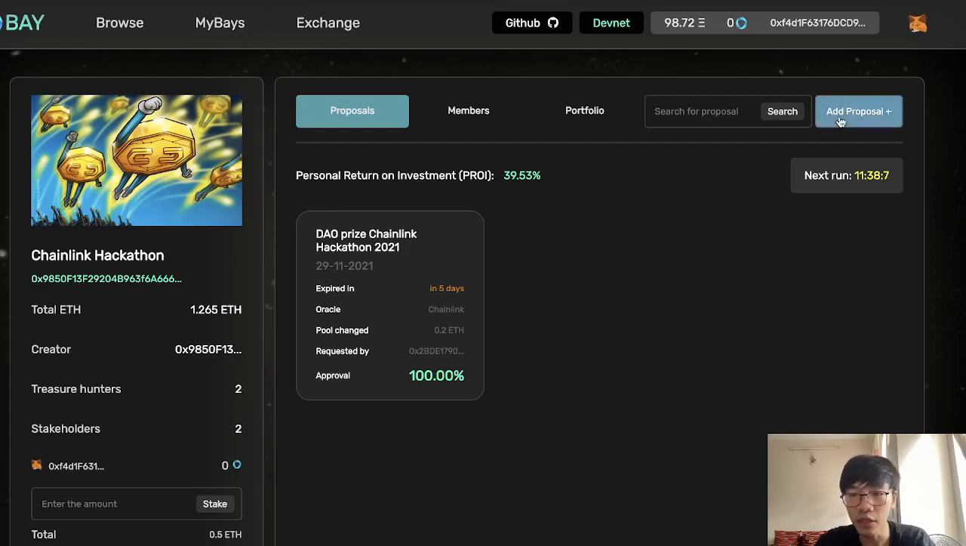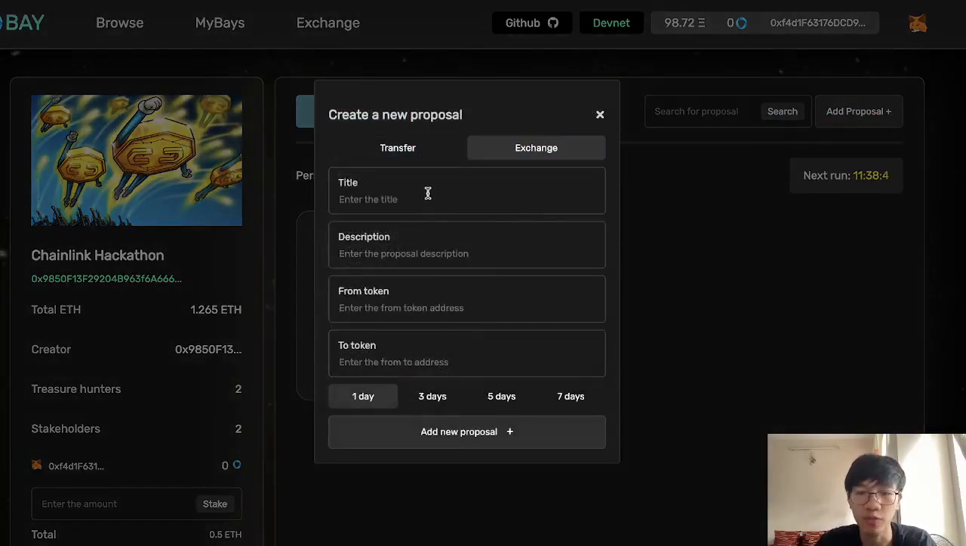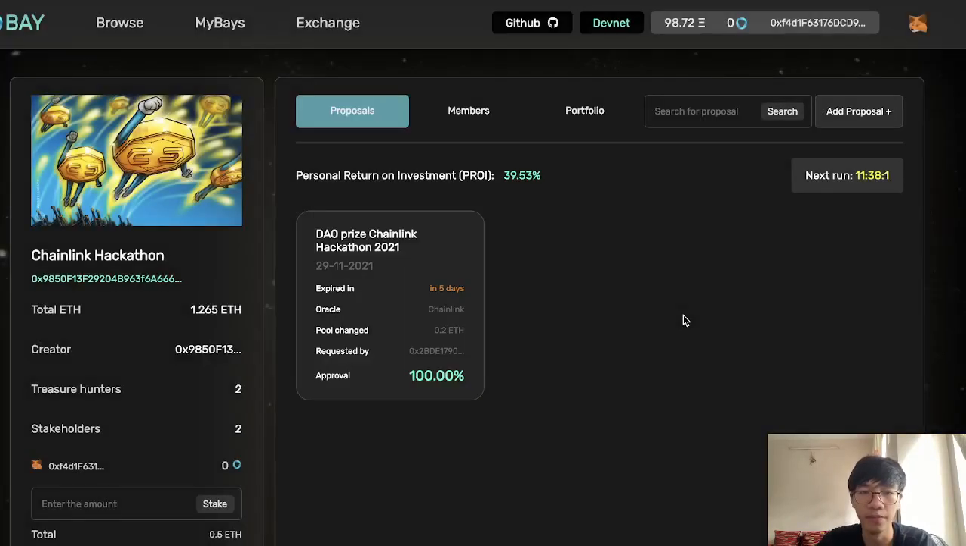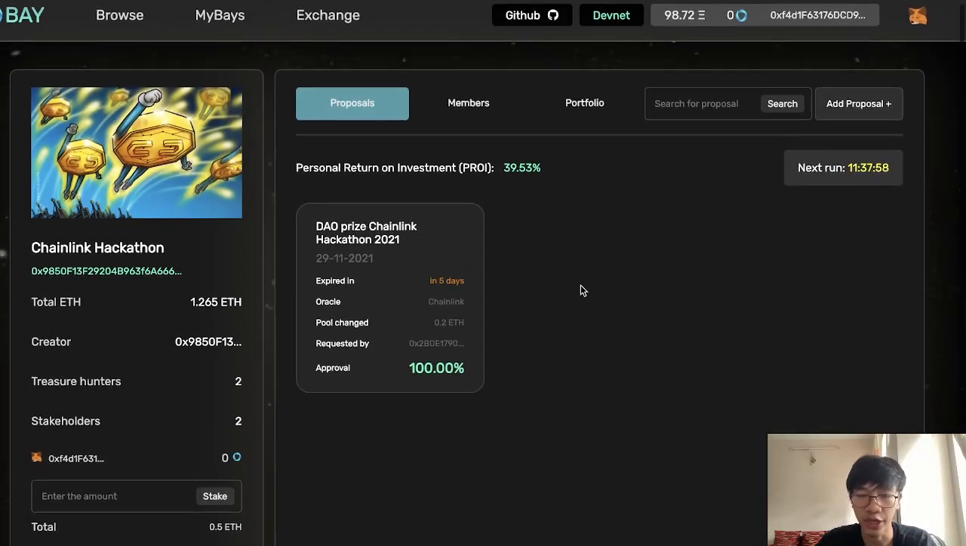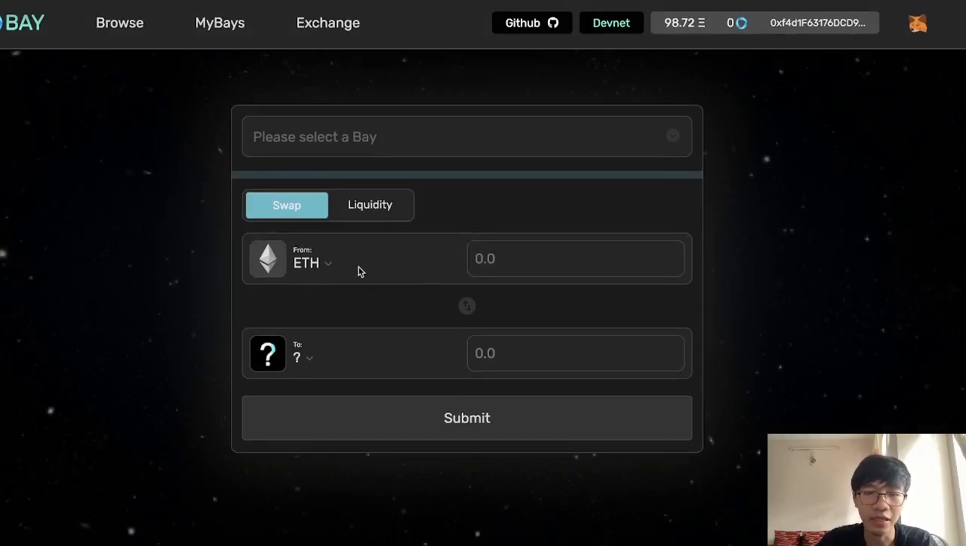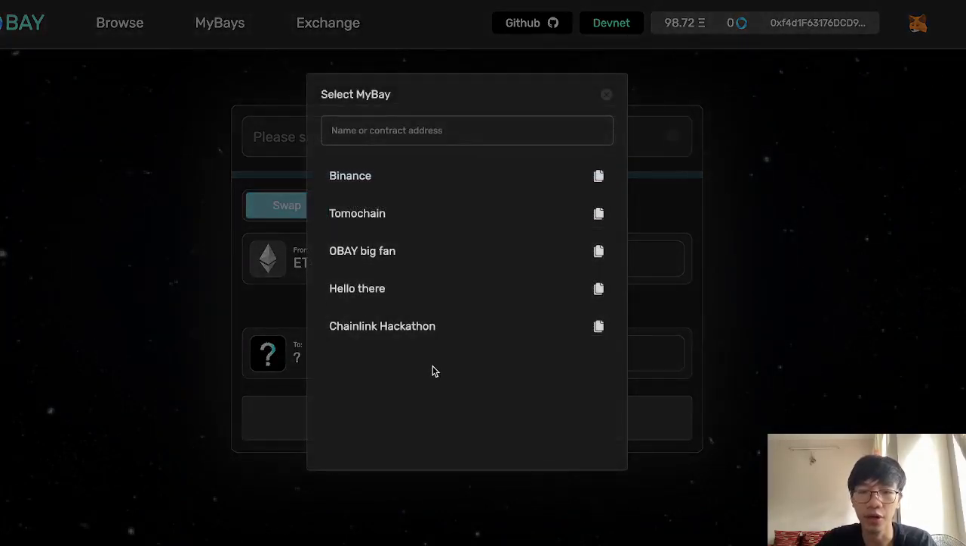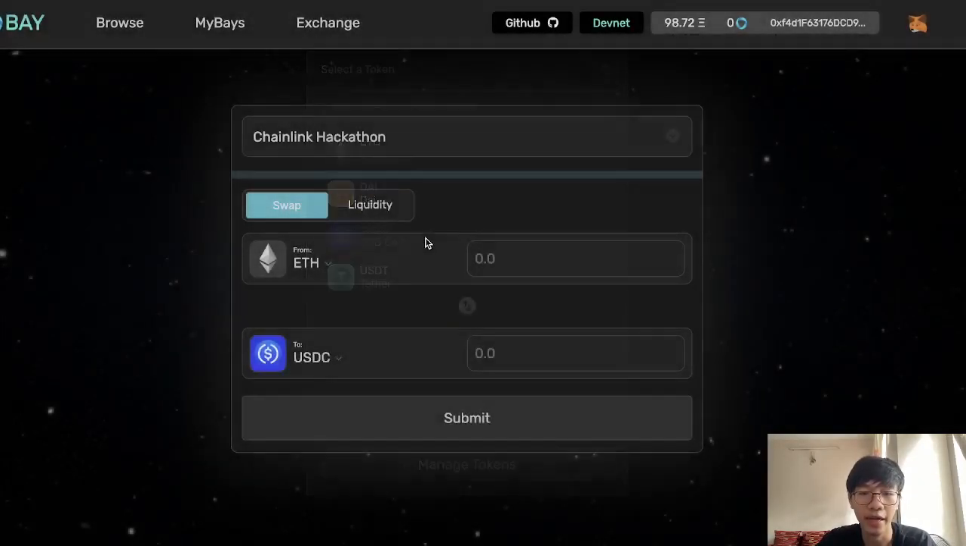And on the other hand, we also have the exchange proposal. So what is this exchange proposal? As you can see right here, we have an option called exchange. Here is our decentralized autonomous organization, and you must join an OBAY first to use this functionality. For example, I have listed on my page Binance, Tomochain, OBAY, Big Fan, Hello There, Chainlink Hackathon. So I will click on the Chainlink Hackathon and choose the pair like Ethereum, USDC, and 1 and 5, 0. Like I want to swap from 1 Ethereum to 200, something like that.